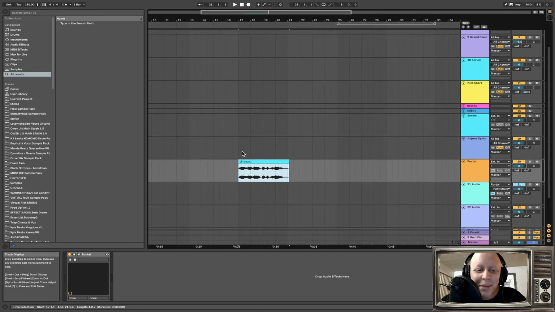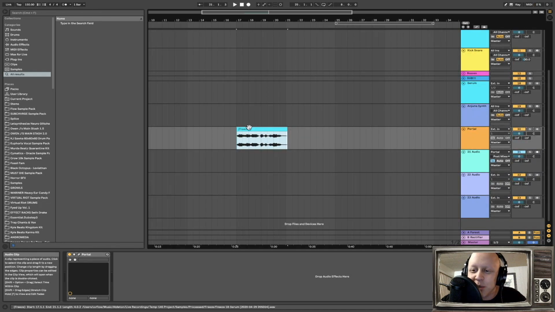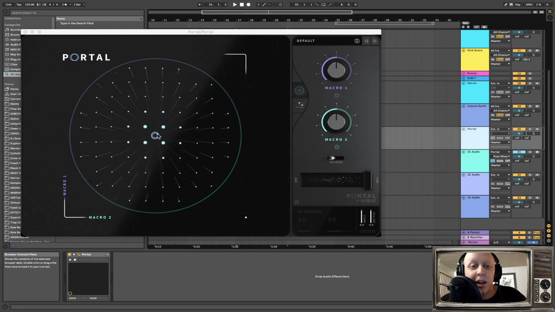So right down here, I'm going to drag this audio sample down onto a channel with the Portal plugin on it. And Portal, if you don't know, is an incredible granular synthesis effect plugin. I use this a lot for sound design. It's amazing. I can't praise it enough.